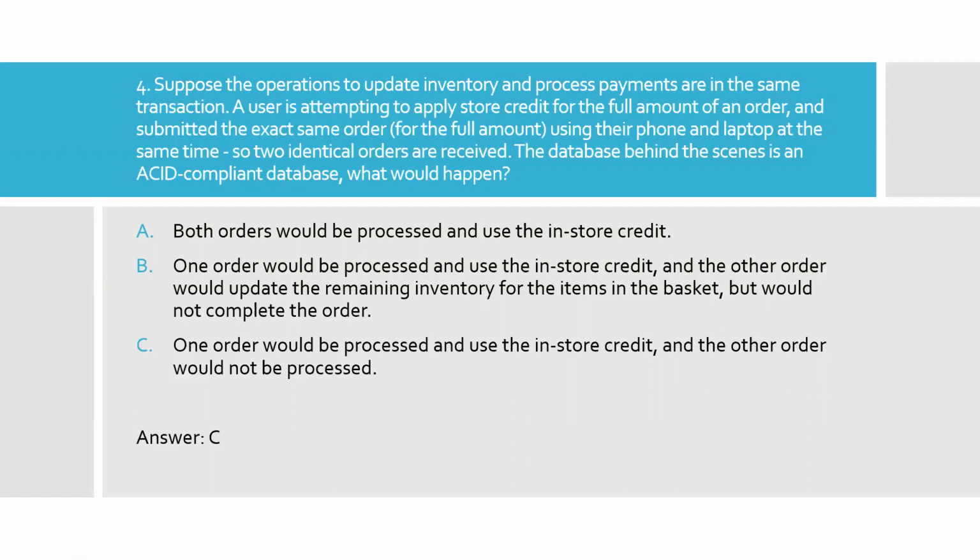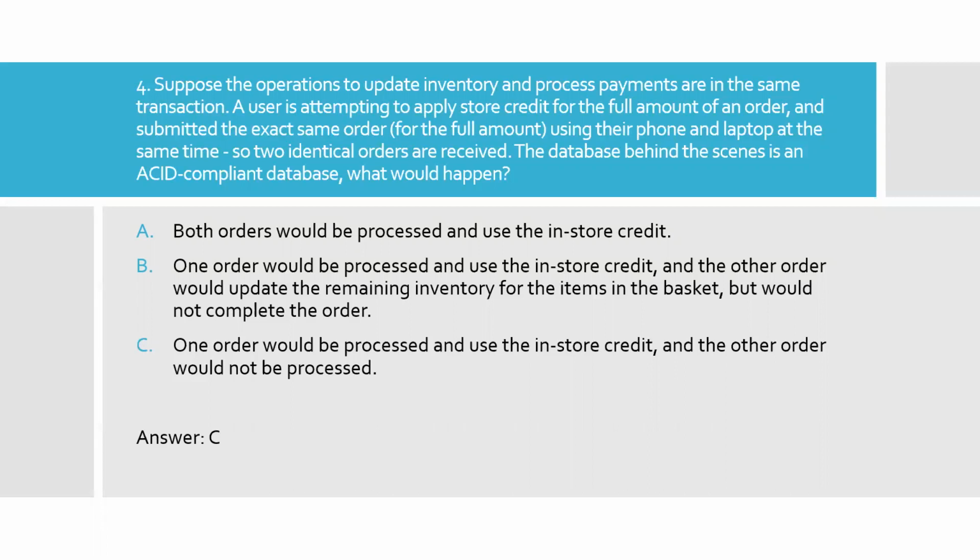The database behind the scenes is ACID compliant. What would happen? So here the user is trying to apply store credit with two devices, phone and laptop, at the same time. Now we need to choose an answer.